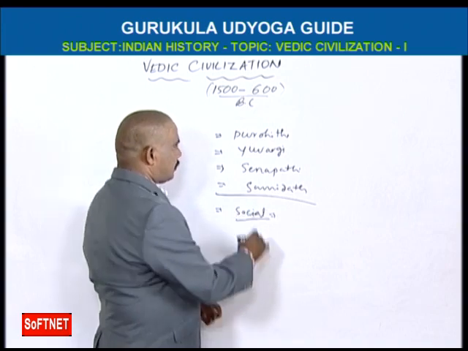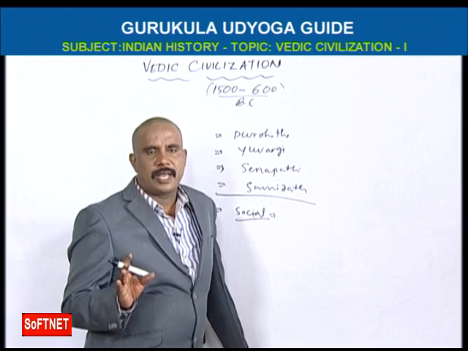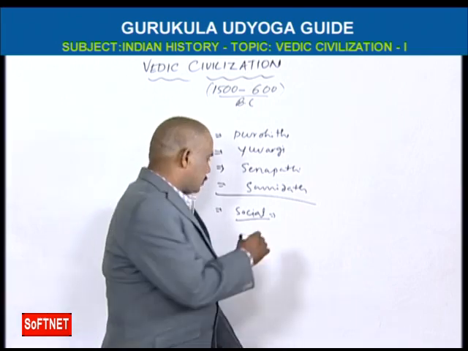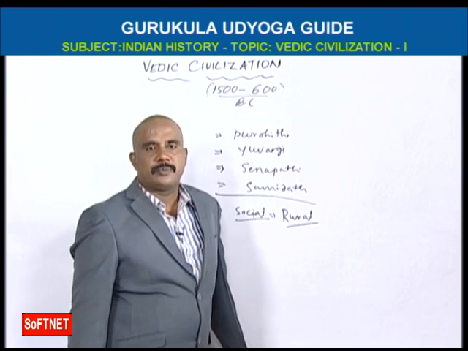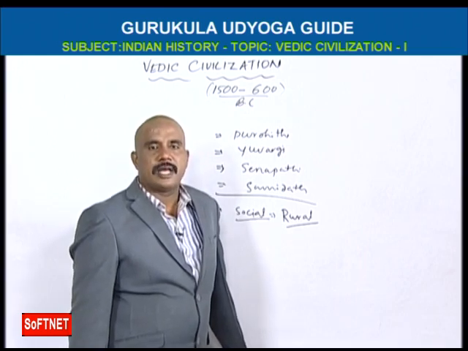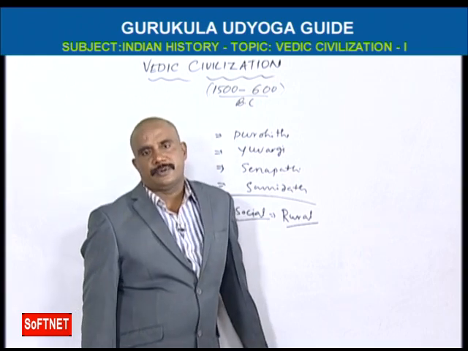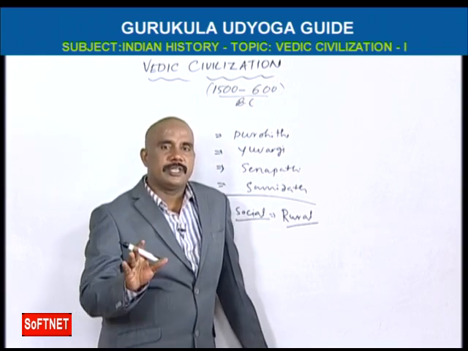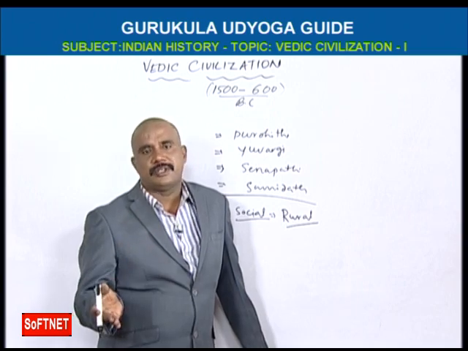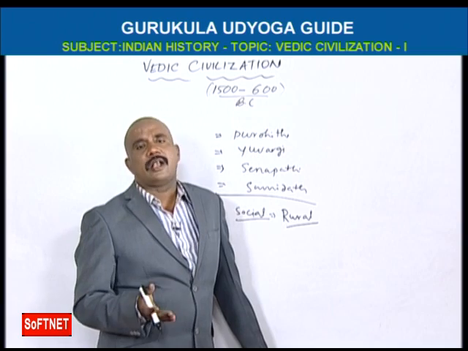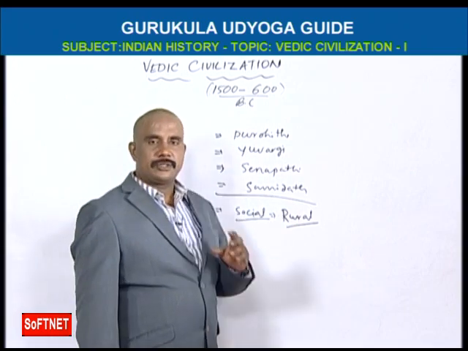What are the social conditions of early Vedic civilization? Early Vedic is a rural civilization. Rural civilization means maximum importance is given to the rural area. But Indus Valley civilization is an urban civilization, because the town planning was very perfect. That's why it is called urban civilization. But Vedic civilization is a rural civilization.